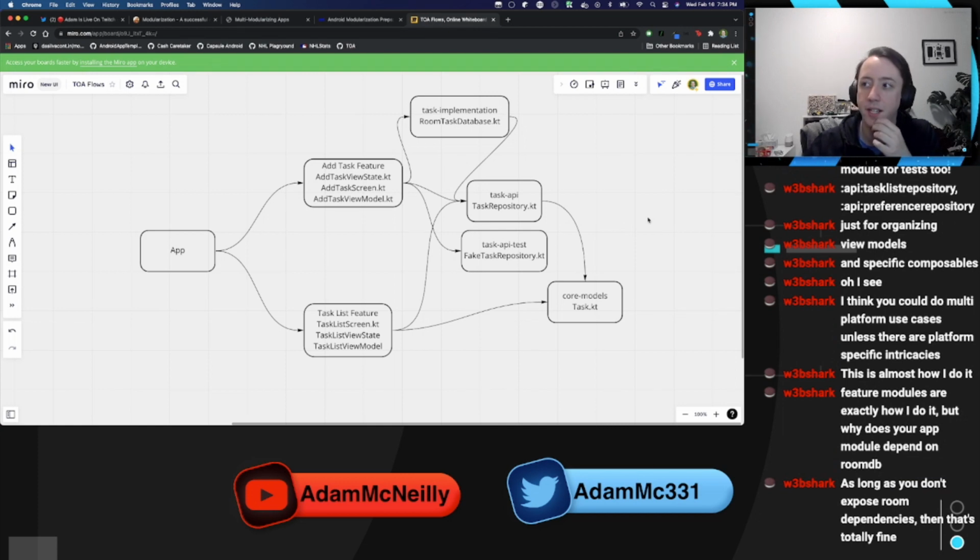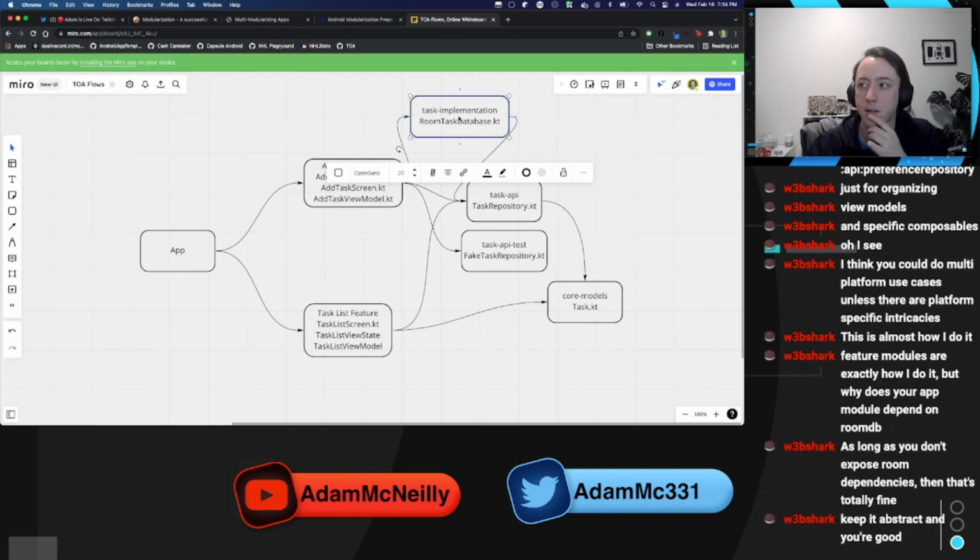Right. Yeah, I see what you're saying. So it would probably look more like this. But do you think API and implementation should still be different modules? I feel like that makes sense to do it that way, to keep them as separate things.